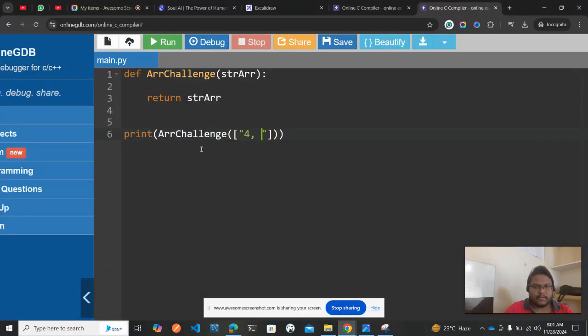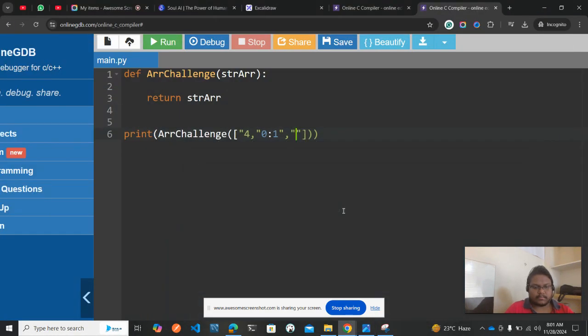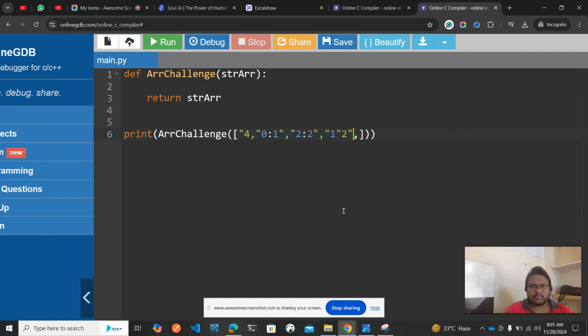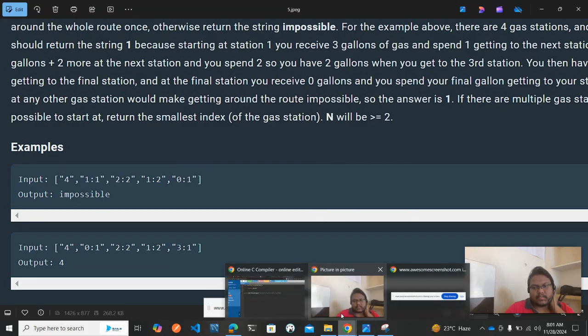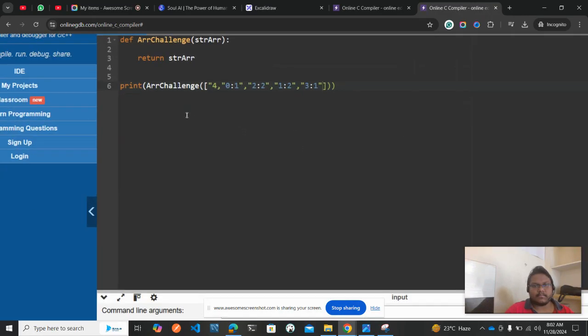Let us say the second one. Okay, 4 comma, what is that? 4, 0 is to 1, and then you have 2 is to 2, 1 is to 2, 3 is to 1. Did they place it in the brackets? Okay, 1 is to 2, 3 is to 2. Okay, all good. So this is how they have given.